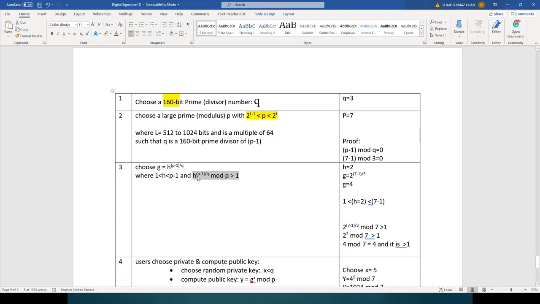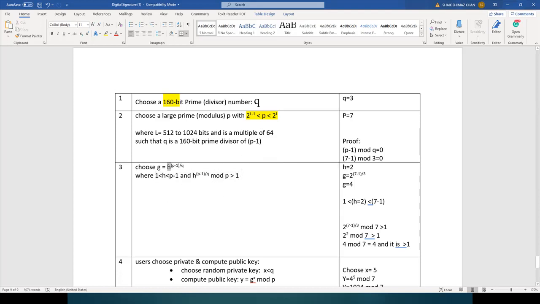When I put the H value, P minus 1 and Q value, and mod P, I get 4, and it is greater than 1. It should be greater than 1. So here choosing H is absolutely okay, since it satisfies these two properties. Clear?